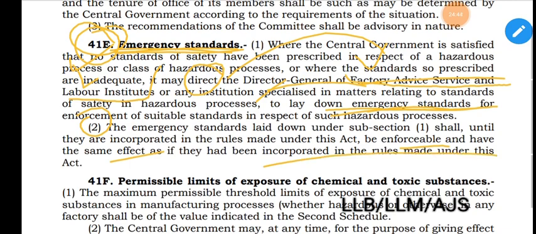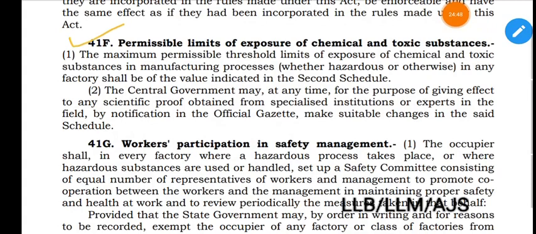That's all. Then comes section 41F, permissible limits of exposure of chemical and toxic substances. The limit is permissible of exposure of chemical and toxic substances. Section 41F subsection 1 provides that the maximum permissible threshold limit of exposure of chemical and toxic substances in the manufacturing process, whether hazardous or otherwise, in any factory shall be of the value indicated in the second schedule.